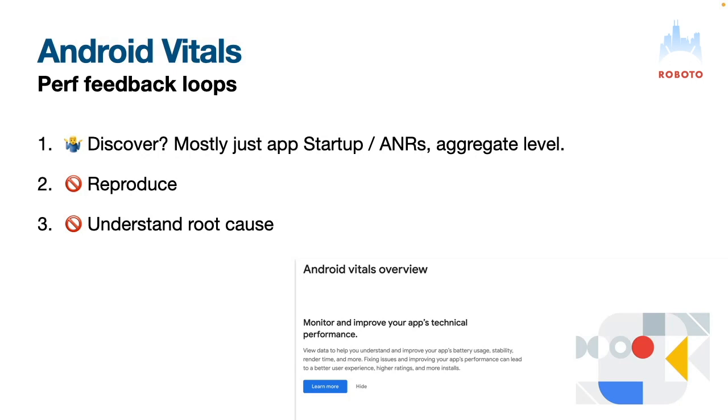And also you have to opt in. So it's not everybody. You're going to not get data on everybody. You only get data on people who opt in. So you only get aggregates, which means it's really hard to know, unless everything is slow for everybody, why a subset of users are having a slow startup. So it doesn't cover much ground, and you can't really do much about it.